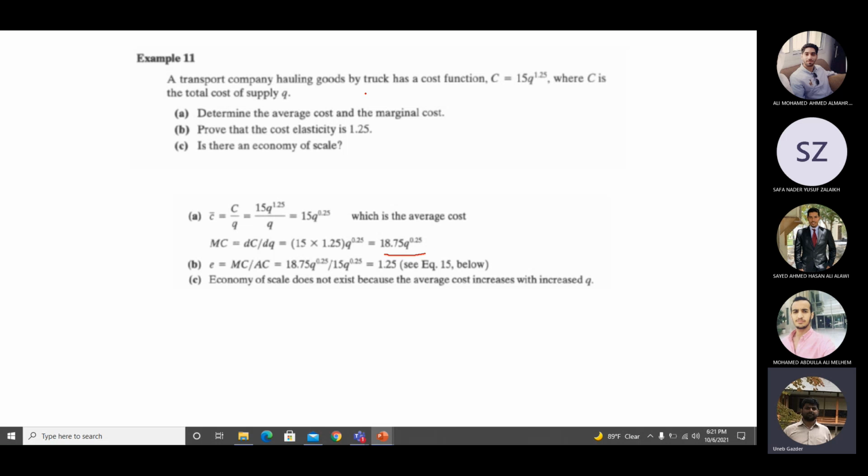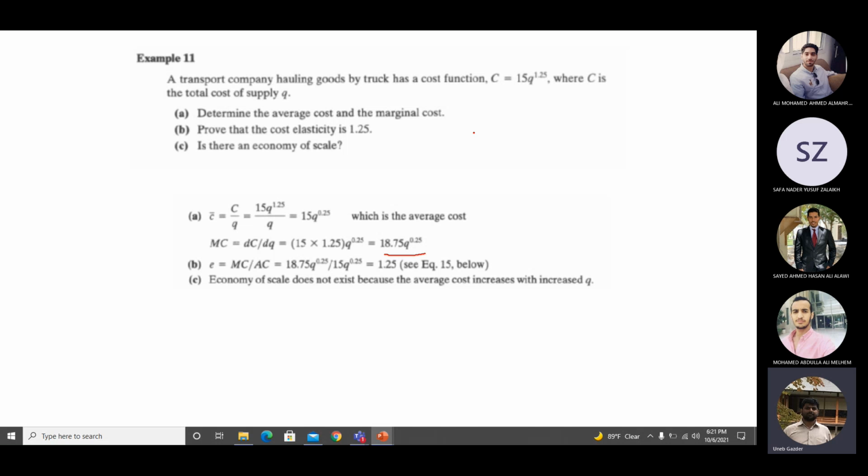Now just keep one thing in mind here: when they are not giving you any figures, that the price is this much, the demand is this much, and so on, like we did in the examples before the prayer, and they are asking for marginal cost, average cost, and these things, they are basically asking for their equations. So don't get confused about why we were calculating numbers in the previous questions and why we are deriving the equations now.